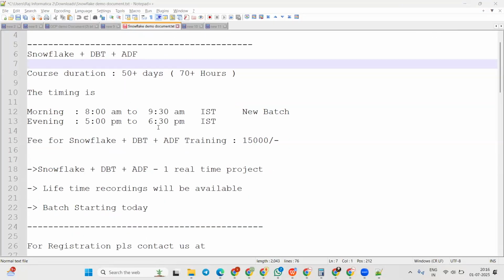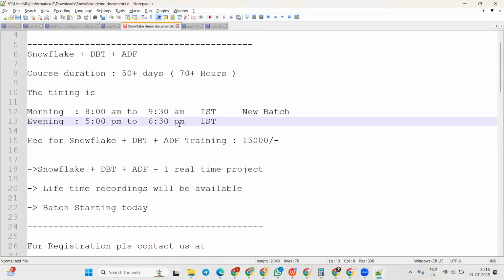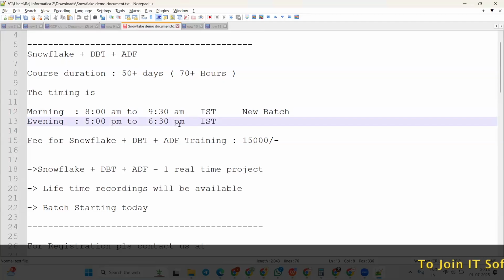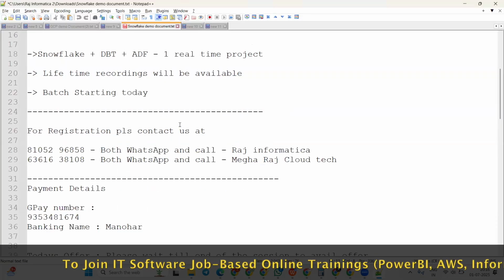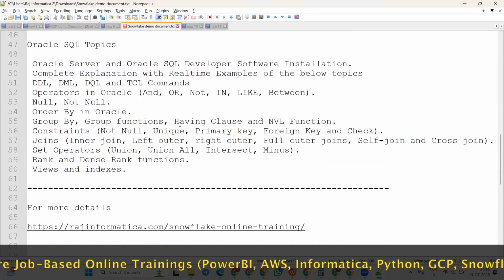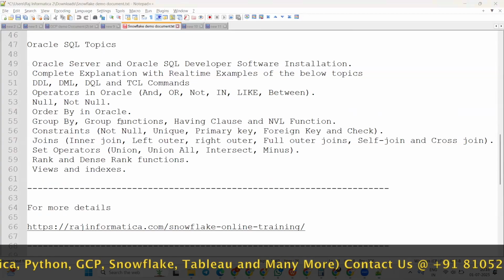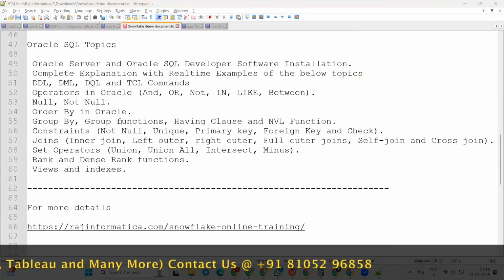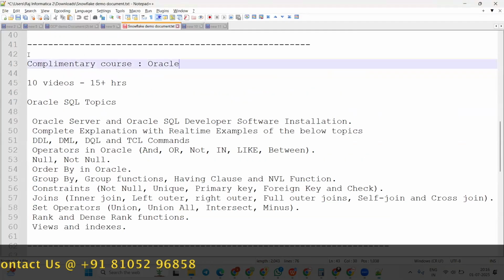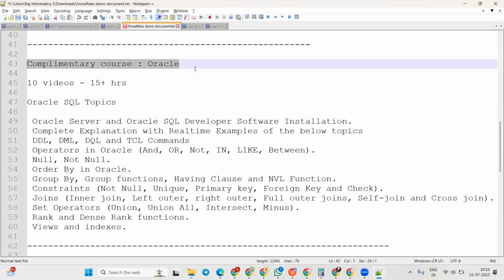As I said, there are 2 batches going on for us. One is a morning session, another one is an evening session. The current batch that we started is the morning batch, 8 a.m. to 9:30 a.m. class. From the next session, we will be going with the complete morning batch, 8 a.m. to 9:30 a.m. IST. As Sai Sri Garu said, we have a prerequisite of Oracle SQL classes. For that we are providing this Oracle SQL complementary course, delivered by our CEO and Chairman, Nataraj Garu.